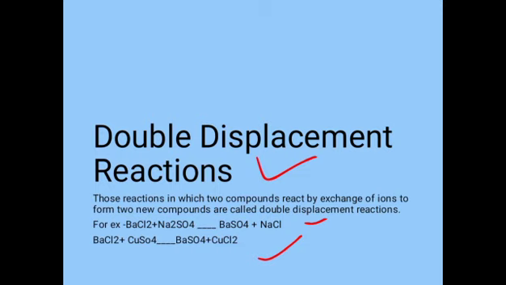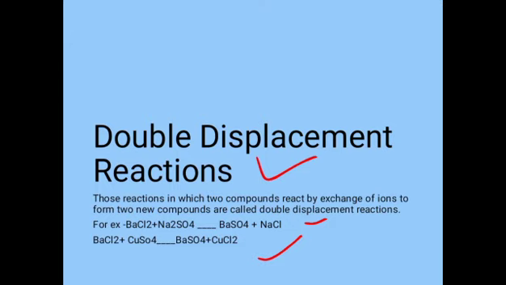In this double displacement reaction, two compounds that are barium chloride and sodium sulfate react to form two new compounds that are barium sulfate and sodium chloride. An exchange of ions takes place in these reactions.